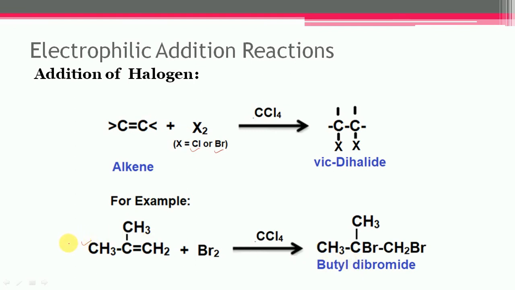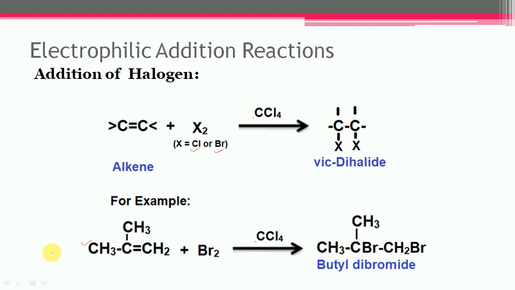In the reaction of an alkene with bromine, the red color of bromine gets discharged due to the formation of dibromide, which is colorless. Therefore, this reaction is also used as a test for the presence of a carbon-carbon double bond in an organic molecule.